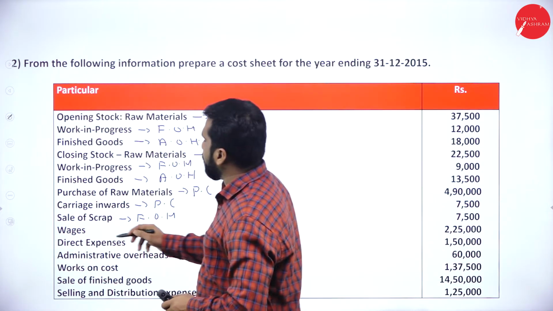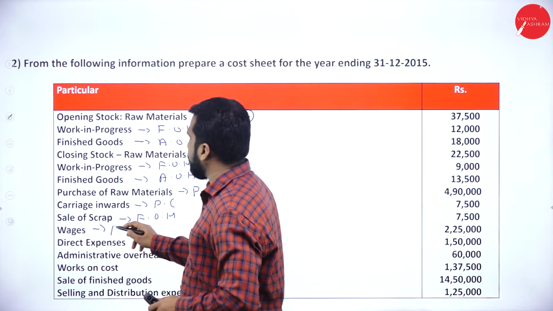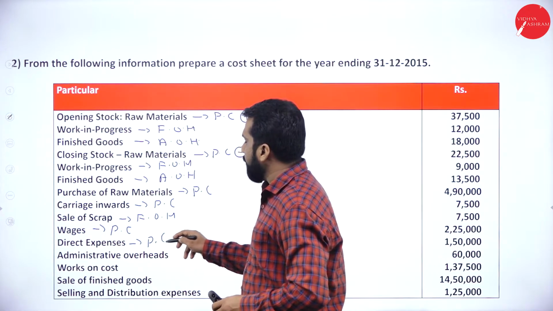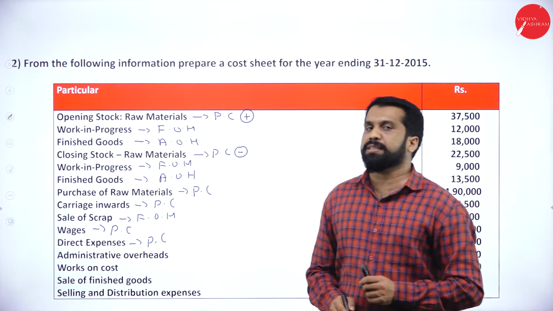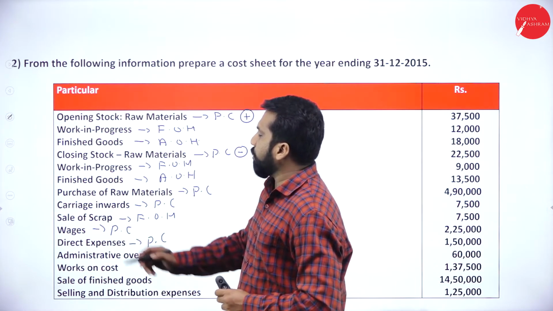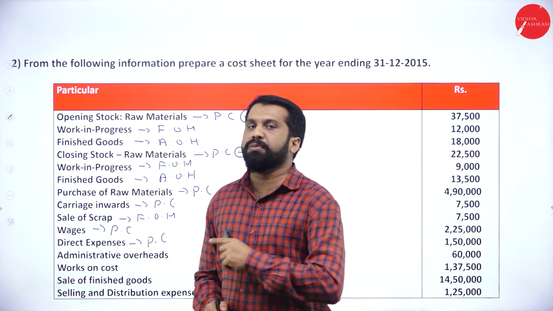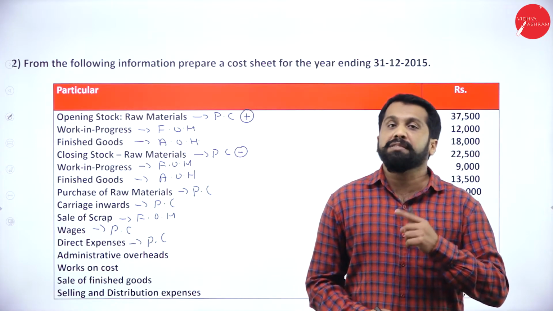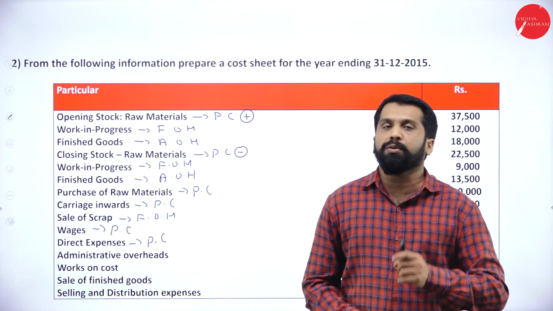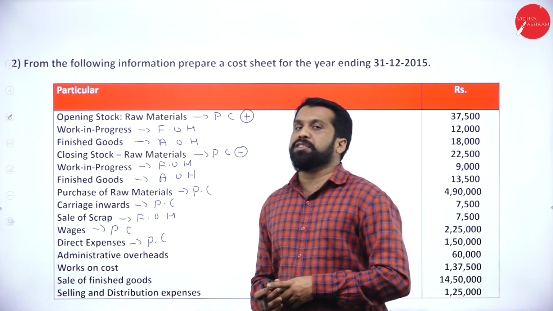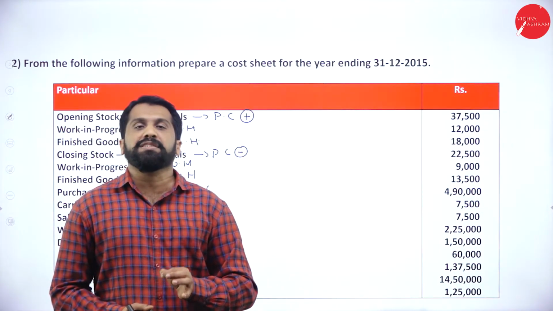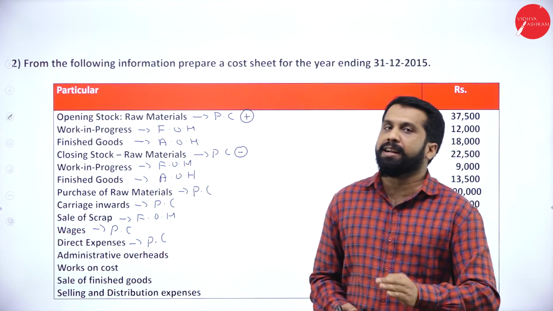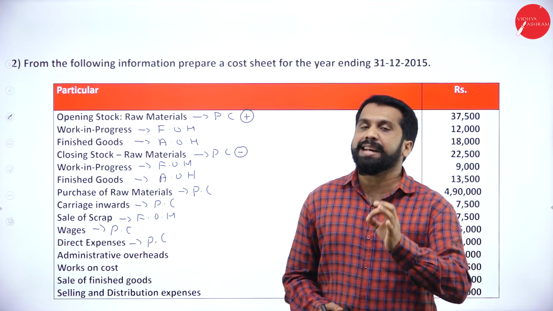Wages, we call it direct wages, so it comes under prime cost. Direct expenses come under prime cost. Anything which is direct comes under prime cost. For wages, they have not mentioned direct or indirect, so we assume it is a direct cost and take it under prime cost. If it is indirect wages, it is factory overhead. Remember, direct wages come under prime cost, indirect wages come under factory overhead. If they have not mentioned direct or indirect, we have to assume it as direct wages.